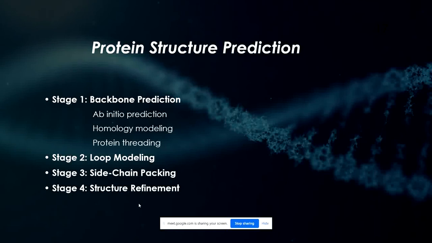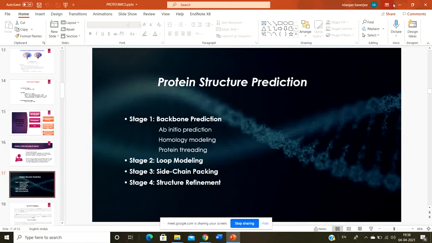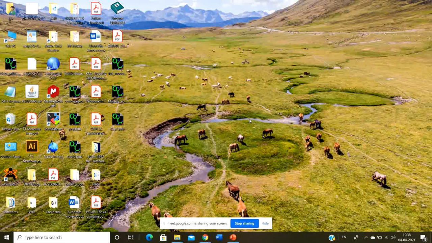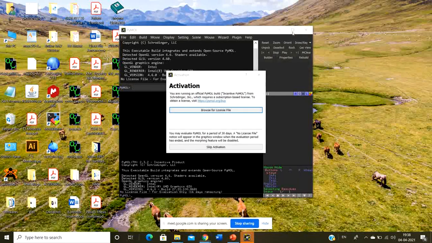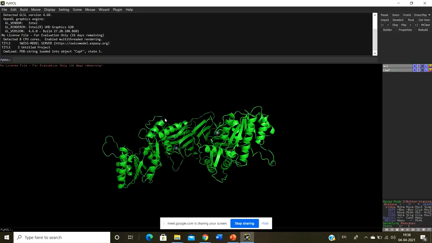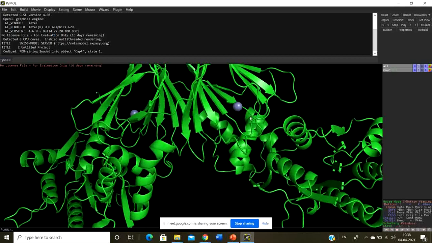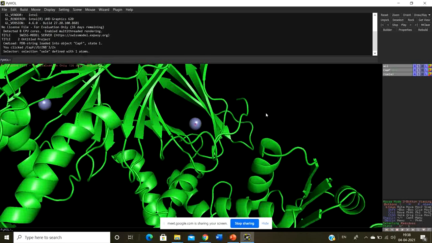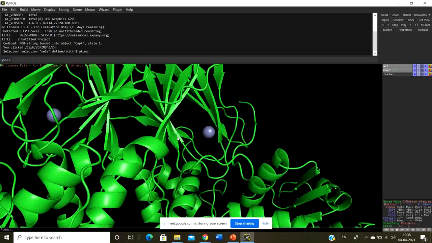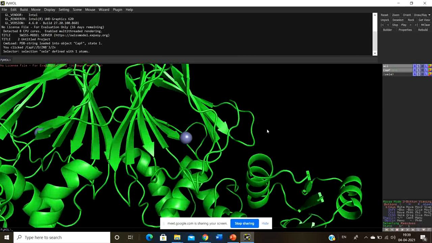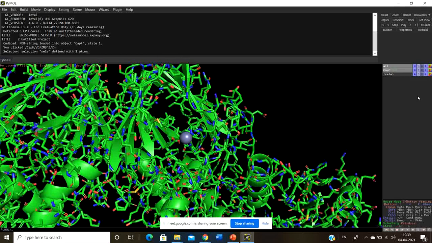Yeah, sure. It will be better if I show you a structure. So this is the structure of a protein. Now see this particular protein. This protein is a dimer, and this is a zinc. This molecule is a zinc finger motif, and the zinc coordinates with several amino acids. Now just take a look. Wait a minute.